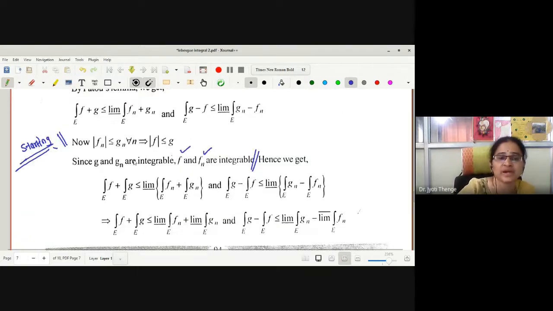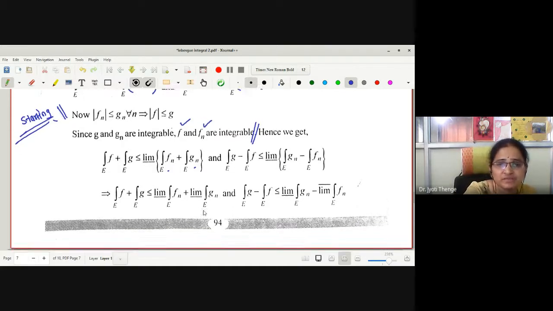Now let us just separate this. How can I separate it? This is in one bracket. Okay, now let us separate this. How can I separate integration of Fn plus Gn? This is integration Fn plus integration Gn. Let us take a limit inferior to both these: limit inferior integration Fn added with limit inferior integration Gn.